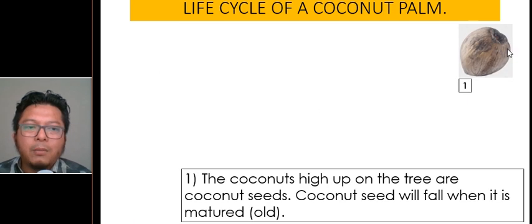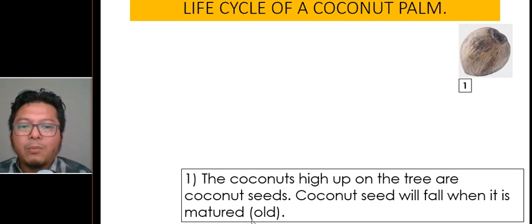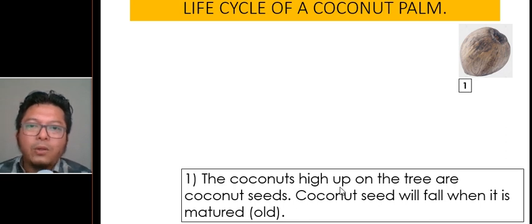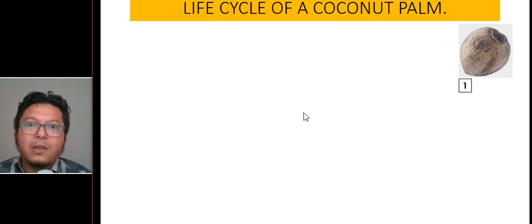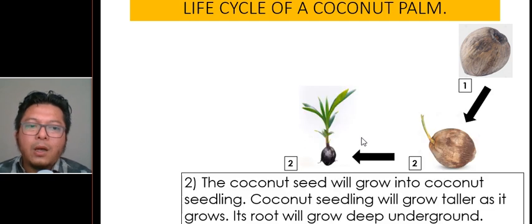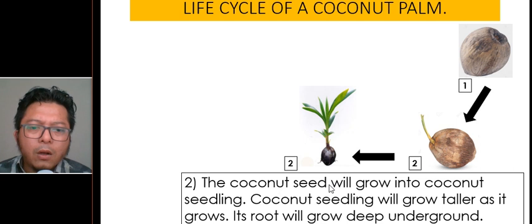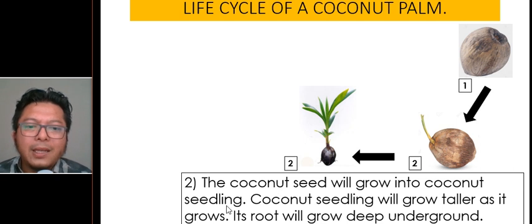So the coconut, number one, we start with the coconut. The coconuts high up on the tree are coconut seeds. This is called coconut seed. Buah, yeah, we call it buah kelapa, but in science, coconut seed. The coconut seed will fall when it is matured. When it's old, it will fall down, and when it falls down, it starts to grow with enough water, air, and warmth.